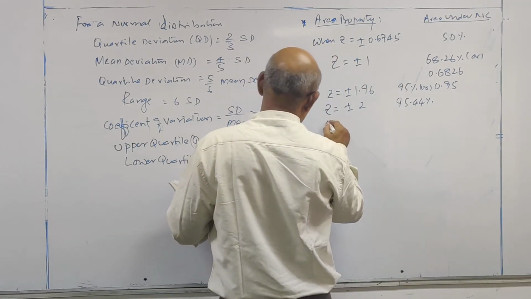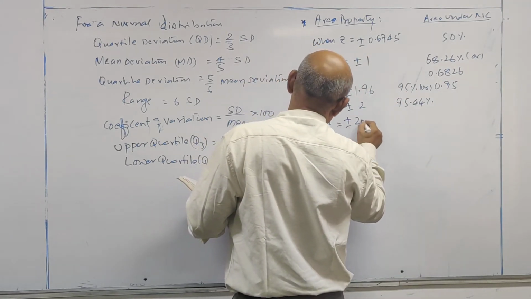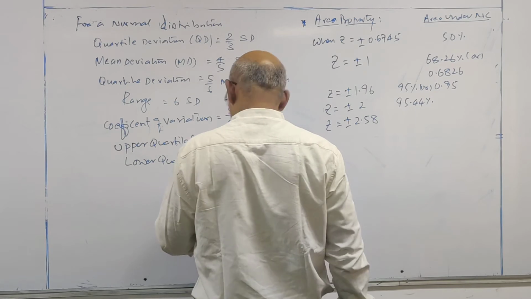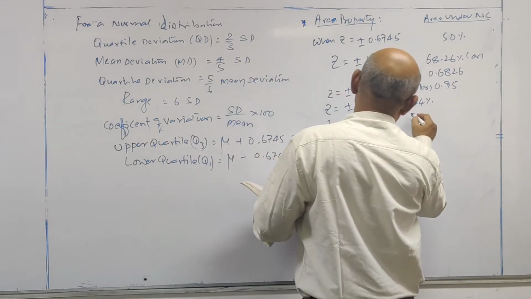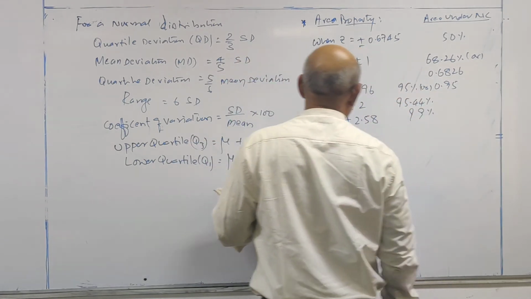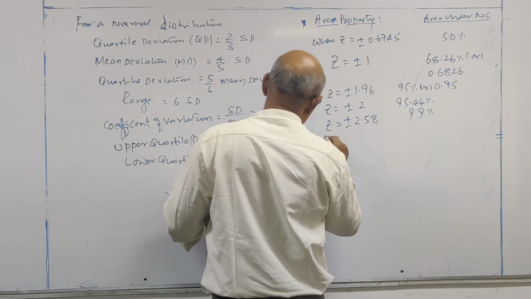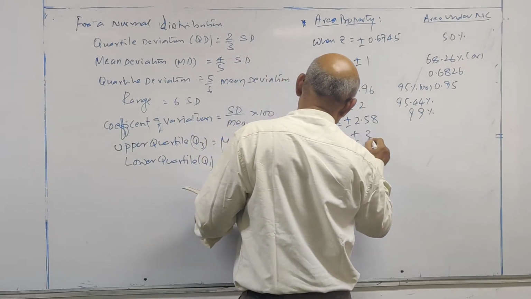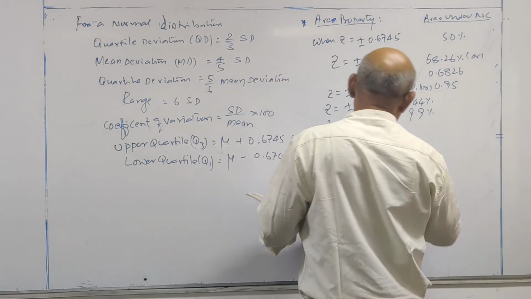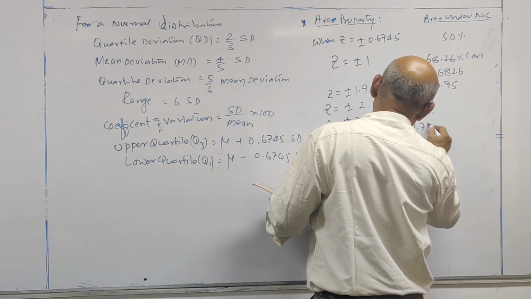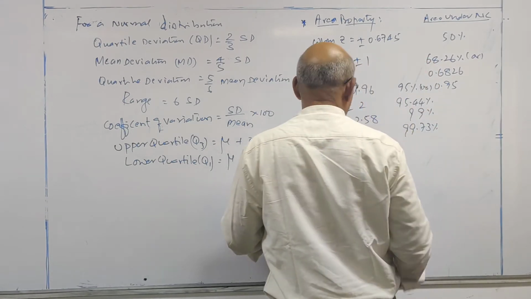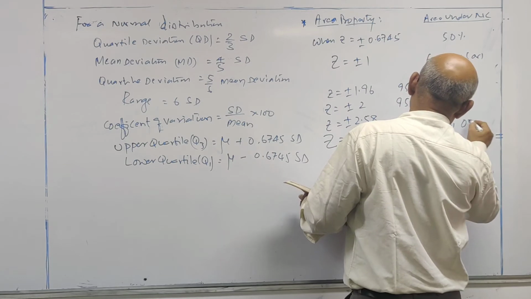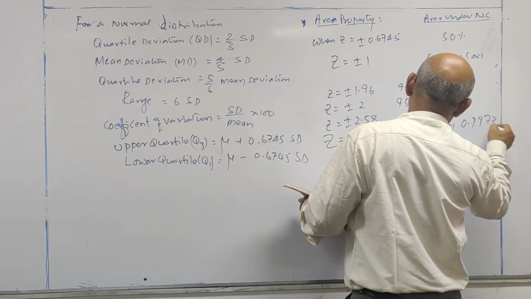When Z is equal to plus or minus 2.58, 99% area is covered. When Z is equal to plus or minus 3, 99.73% area is covered under the normal curve, or you can say 0.9973.